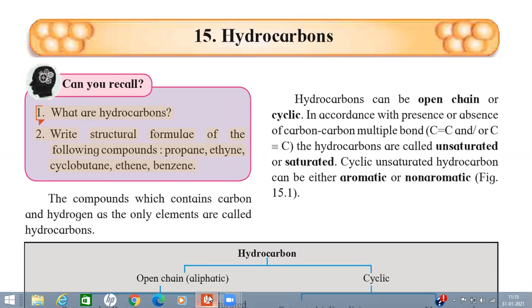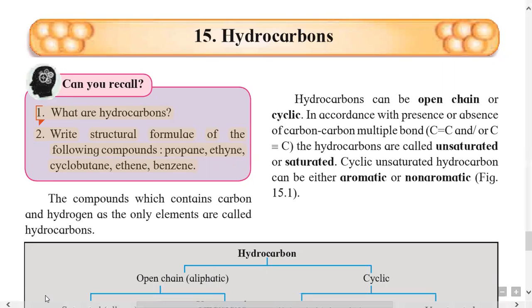The definition of hydrocarbon is: organic compounds containing carbon and hydrogen atoms are called hydrocarbons. This is a very simple definition for hydrocarbons. It is given in our textbook as: the compounds which contain carbon and hydrogen as the only elements are called hydrocarbons. These hydrocarbons can be open chain type or cyclic, that is also called a closed chain.